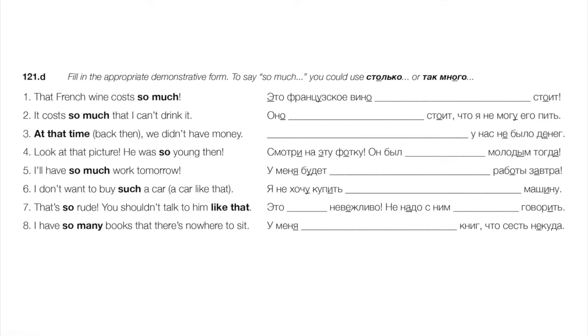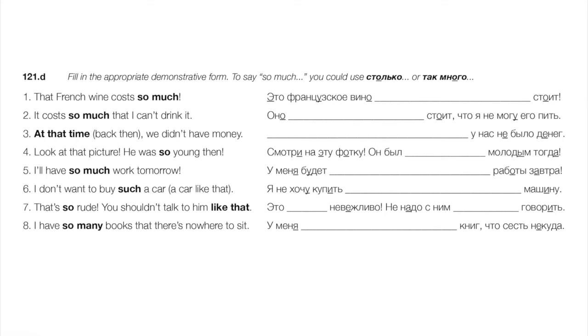Number three, back then, at that time, we didn't have money. Okay, so we're sort of answering когда. At when? Well, then. At that time. Тогда у нас не было денег. Number four, look at that picture. He was so young then. Смотри на эту фотку. Он был таким молодым тогда. Таким молодым, so we're using такой, and here it's matching up with молодым, instrumental. Number five, I'll have so much work tomorrow. У меня будет так много работы завтра. Так много or столько работы завтра.